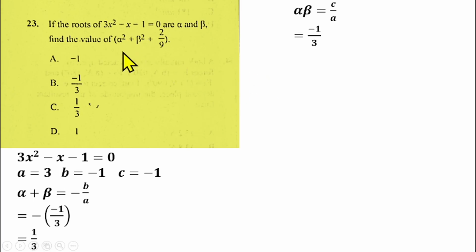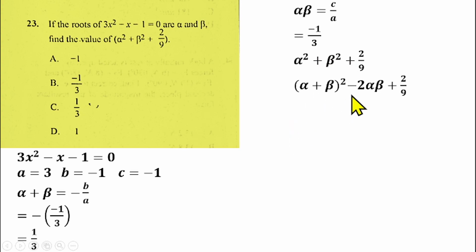So we need to know the expansion for alpha squared plus beta squared, and that should be alpha plus beta squared minus 2 alpha beta. That will replace this one here, so that we can substitute the values of alpha beta and alpha plus beta into it, then plus 2 over 9. So what's our alpha plus beta? That should be 1 over 3. So we have 1 over 3 squared minus 2 into our alpha beta, which is minus 1 over 3, plus 2 over 9.